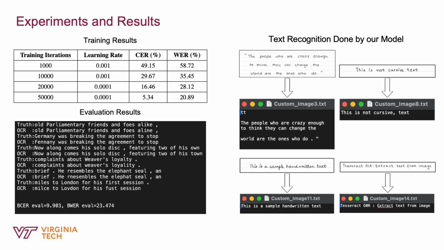Using the IAM dataset, we achieved significant improvements, with a character error rate of around 5% and a word error rate improved to about 20%. This demonstrates the effectiveness of our enhancements to Tesseract OCR. In conclusion, we successfully developed a robust handwriting recognition model that effectively converts handwritten text into digital text. Future work includes expanding the dataset, integrating language models, and exploring data augmentation techniques to further improve accuracy.